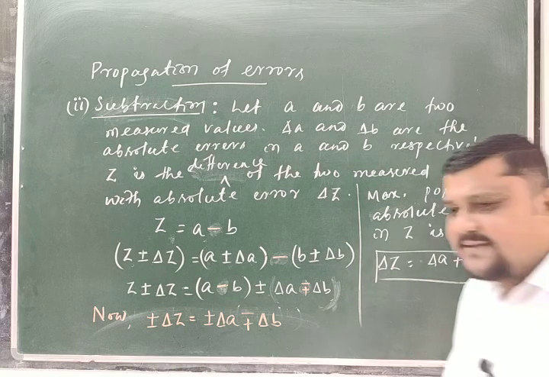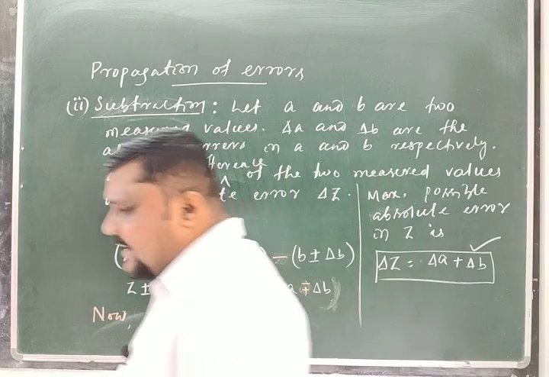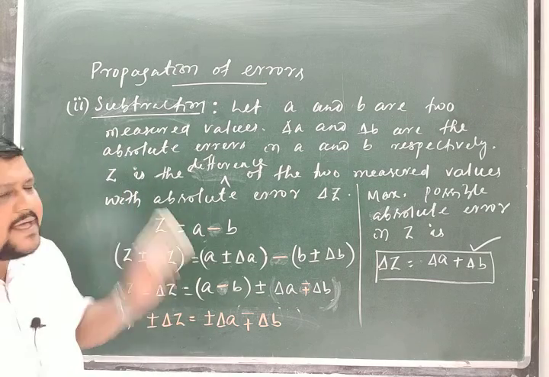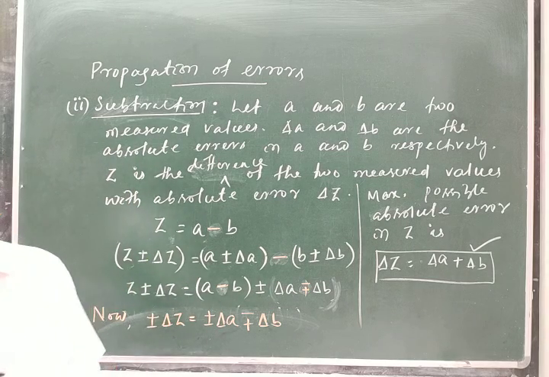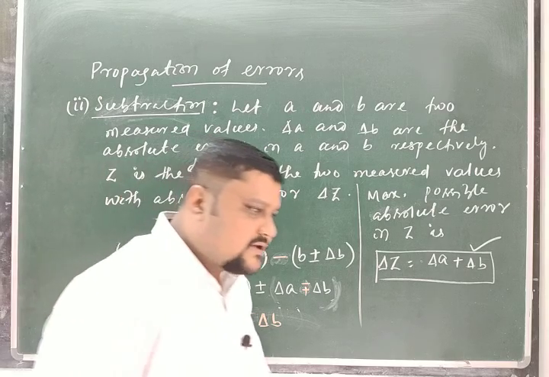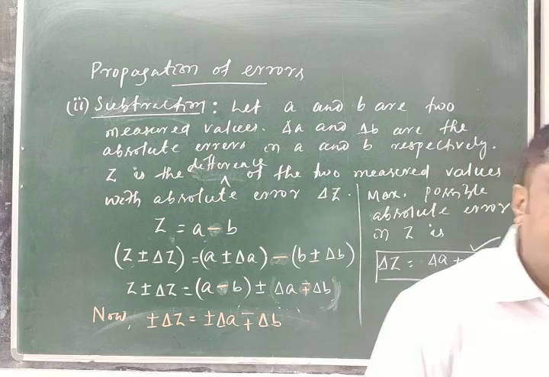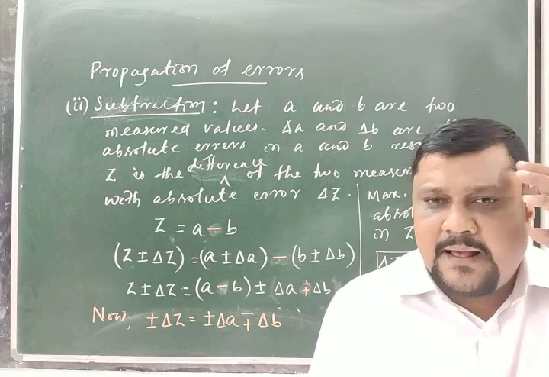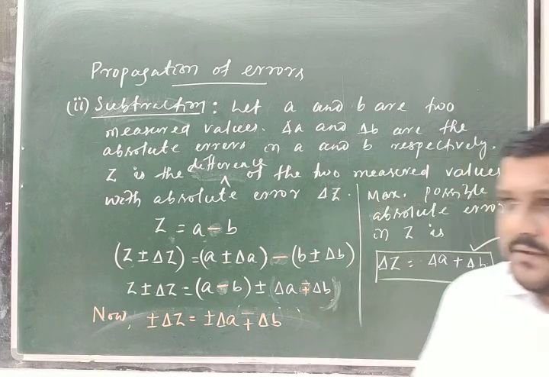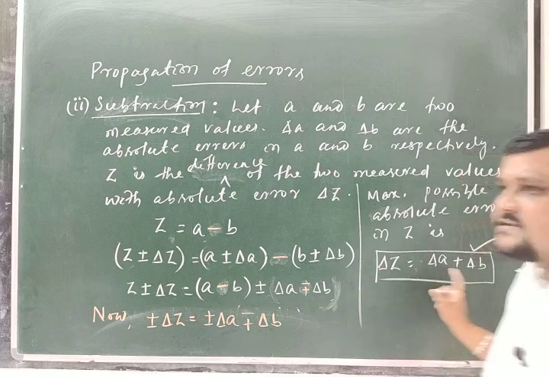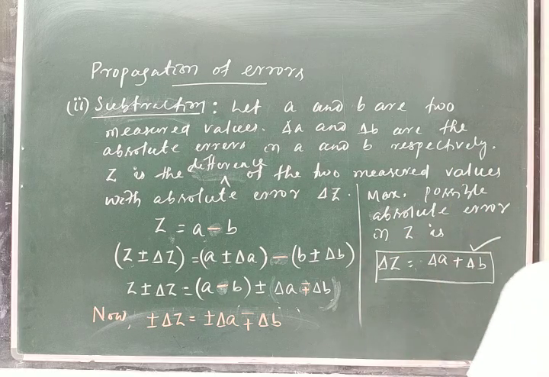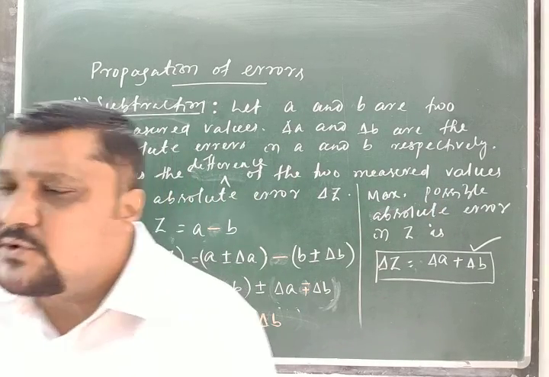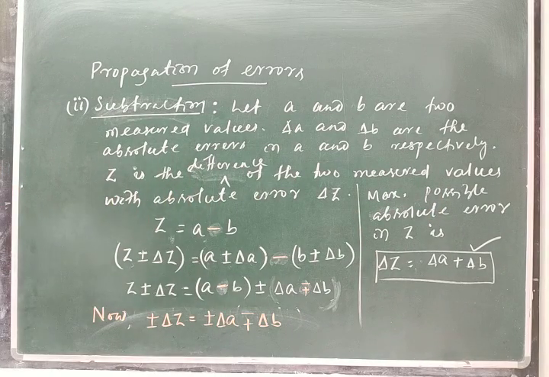So now the final result is, when you are adding or subtracting, that is, taking the difference of two measured values, addition or subtraction of two measured values with absolute errors, then in the result the absolute error is the sum of the absolute errors in the measured values. Clear?